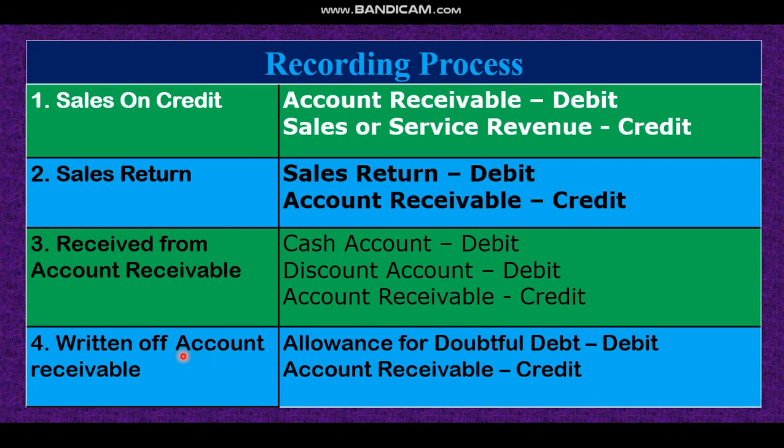Then dear student, write-off of account receivable. If you would like to write off, if you would like to remove some amount of account receivable, then the journal is allowance for doubtful debt debit, account receivable credit. Allowance for doubtful debt is debit, and account receivable is decreasing.